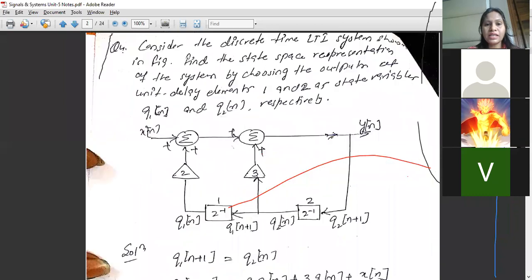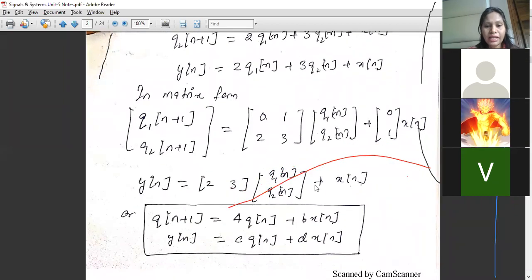Now let us see what A is here. Q[n+1] is A times Q[n]. Now A will be a matrix which multiplies the variables Q1[n] and Q2[n].